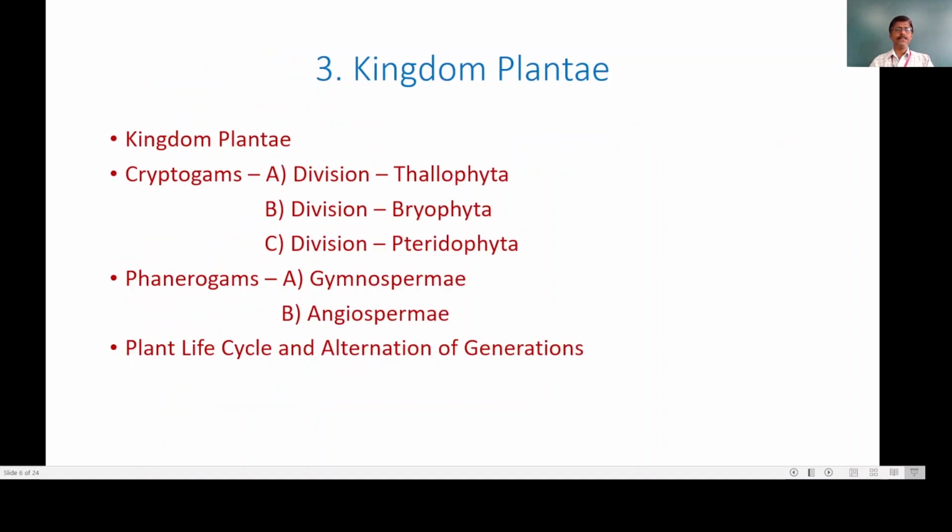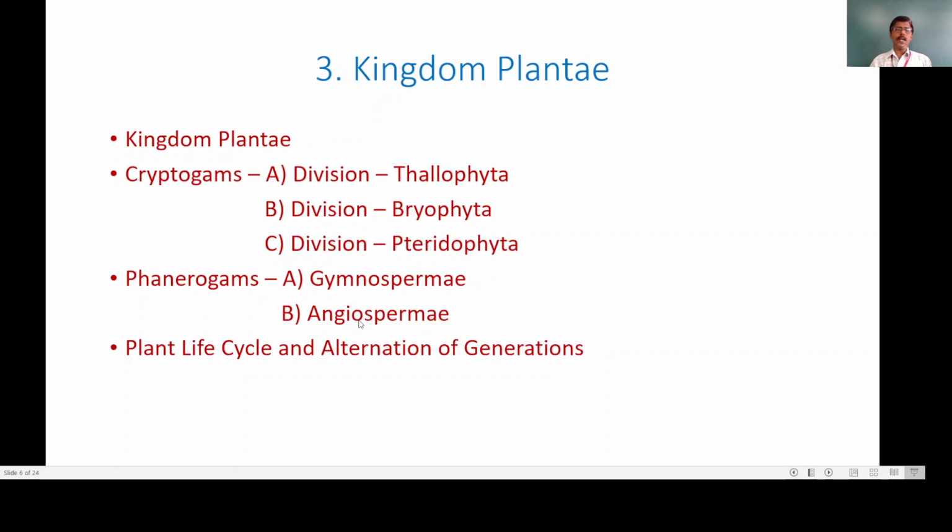Now moving towards the next chapter in our textbook, that is kingdom Plantae. As the name suggests, we will discuss plants in this topic. Kingdom Plantae has two divisions, cryptogams and phanerogams. In cryptogams, we will study in detail the division Thallophyta, the division Bryophyta, and division Pteridophyta. And when we discuss phanerogams, we will see gymnosperms and angiosperms.